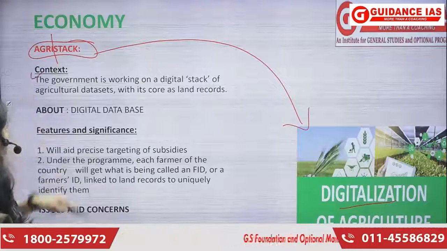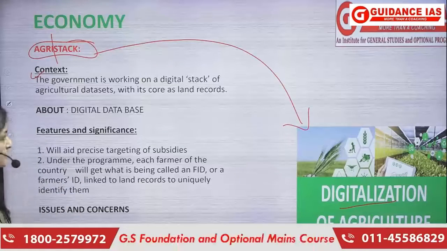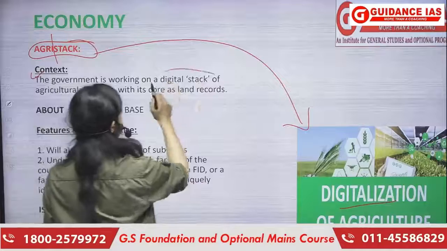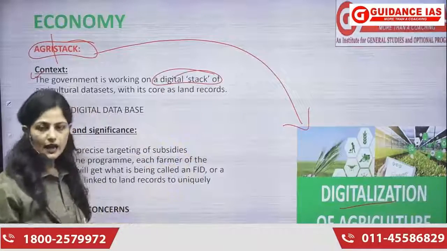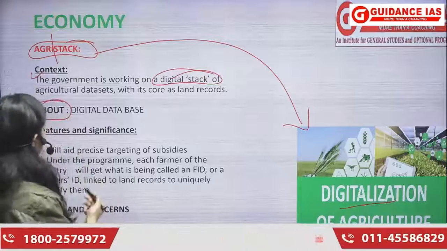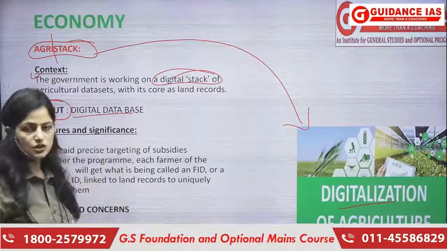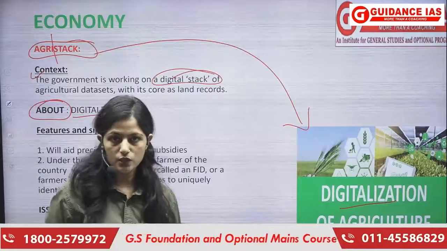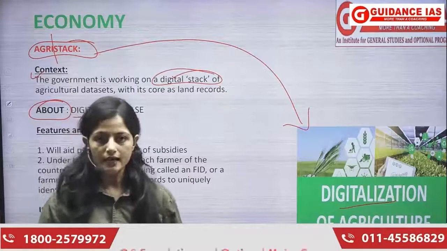What is the context here? That the government is working on digitalizing agriculture, or digitalizing the records of agriculture. ठीक? We have already studied that this is just a digital database of the farmers or their land records or the entire agriculture.